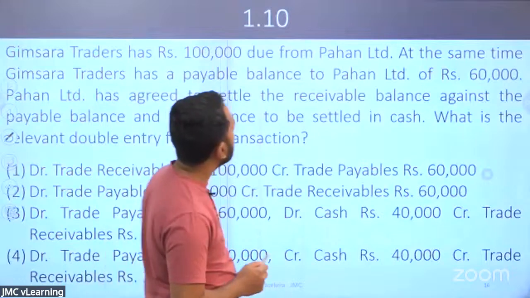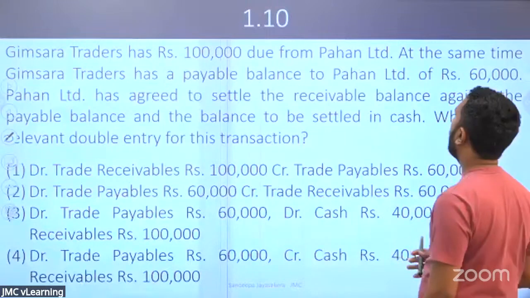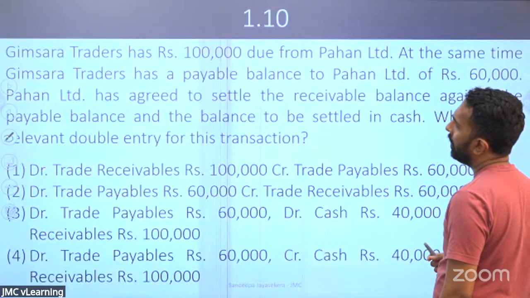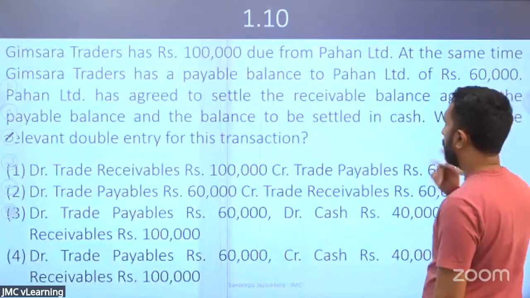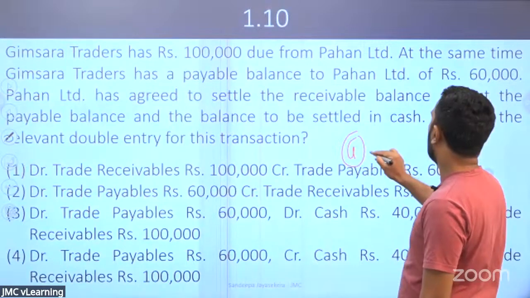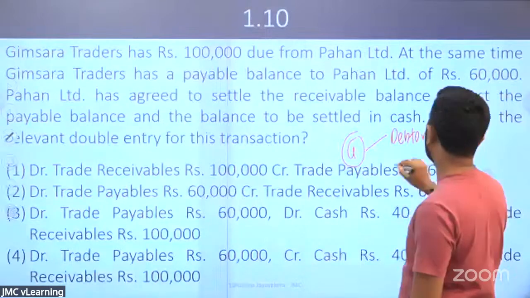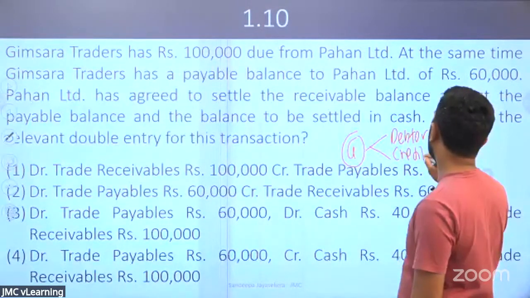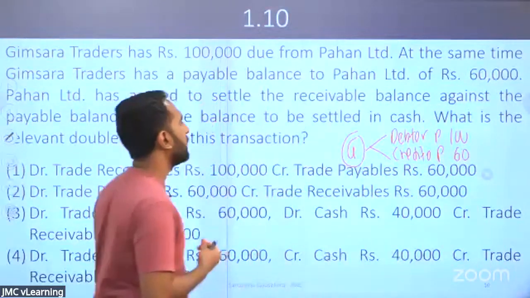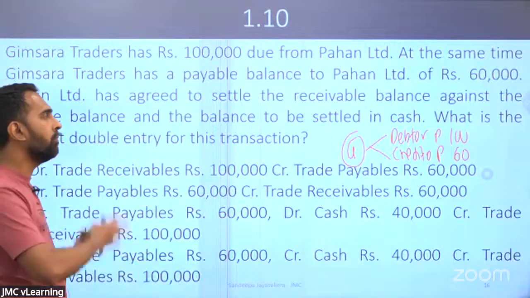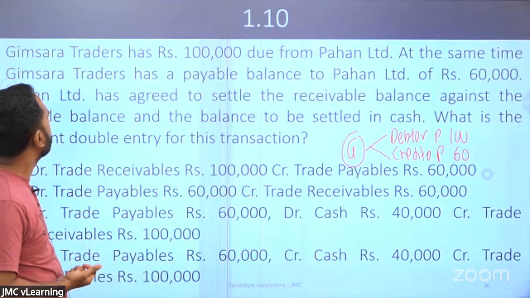Gimsara Traders has 100,000 due from Pahan Limited. At the same time, Gimsara Traders has a payable balance to Pahan of rupees 60,000. So Gimsara has a debtor called Pahan for 100,000. At the same time, there's a creditor called Pahan for 60,000. Same person or company is there as a creditor, 60,000.